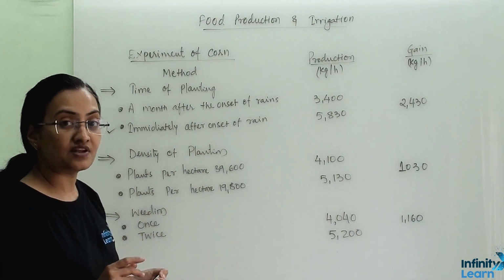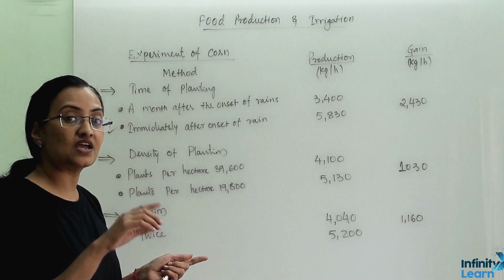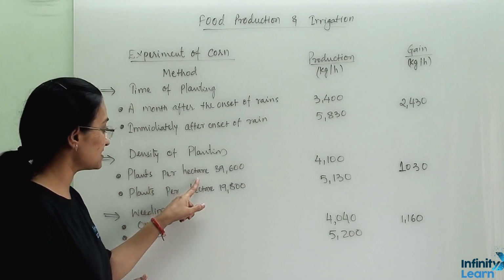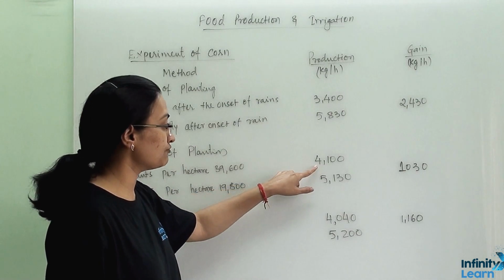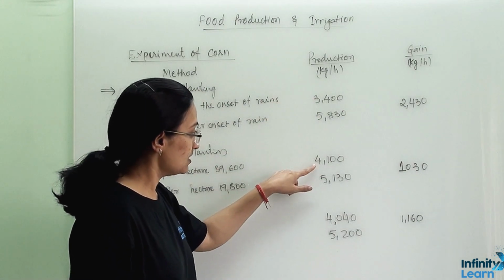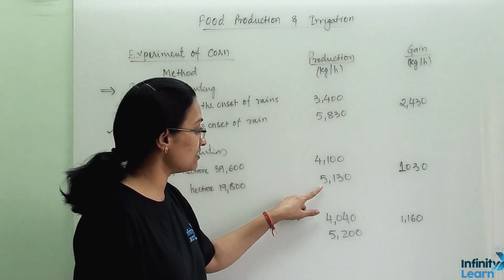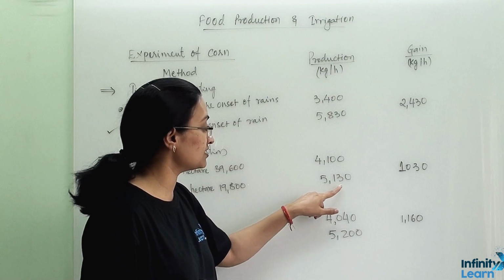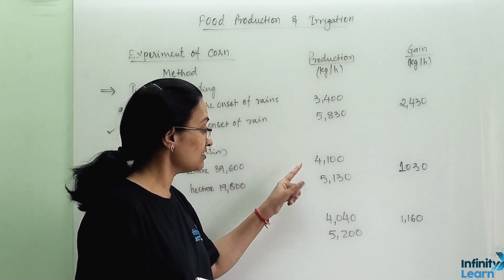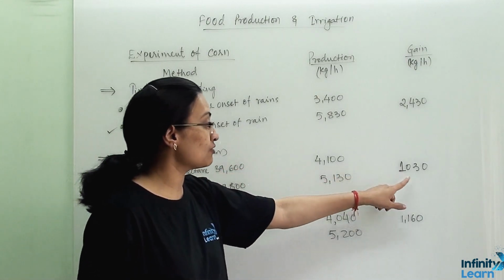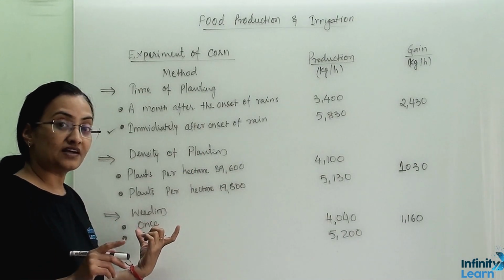Then second, density of planting. Now what is the meaning of density of planting? How densely we are planting the seed, how densely we are sowing the seed. So plants per hectare, if we are sowing 39,600, then our production will be 4100 kg per hectare. But if we are planting 19,800 plants per hectare, then our production will be 5130 kg per hectare. With this difference, due to more plants we are losing 1030 kg per hectare of corn yield.